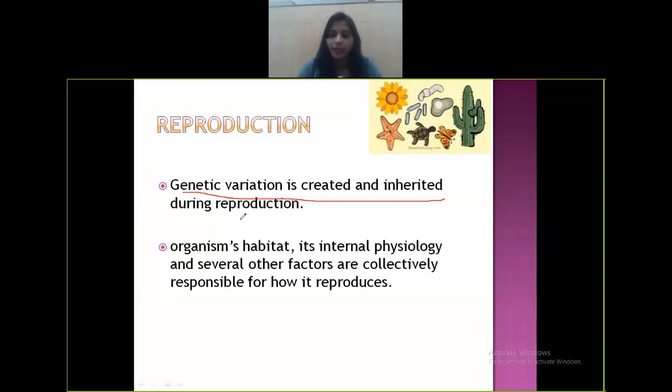Now, what are the other factors which play a very important role in reproduction? Organisms' habitat. Habitat means the place where the organism lives. Organisms' habitat, internal physiology, and other factors are collectively very important for how an organism reproduces. There should be favorable conditions for an organism to reproduce. So habitat, internal physiology, and various other factors are collectively responsible for how it favors reproduction.